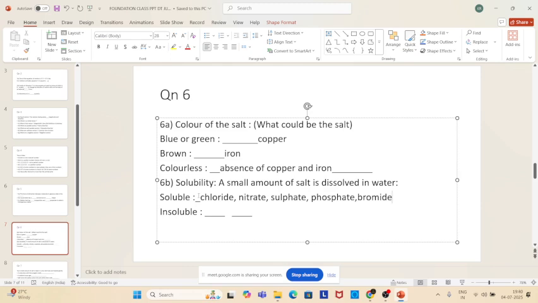Suppose a small amount of salt is not dissolved in water, what could those salts be? No, not metals. That salt can be a carbonate salt or sulfide. Permanganate also, sir. Potassium permanganate, maybe. These are things which are given in your book. Okay, so let's go to question 7.